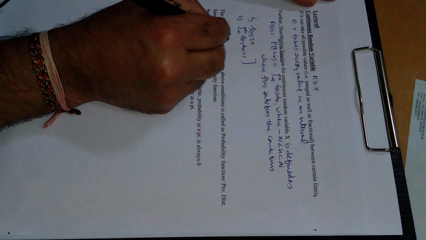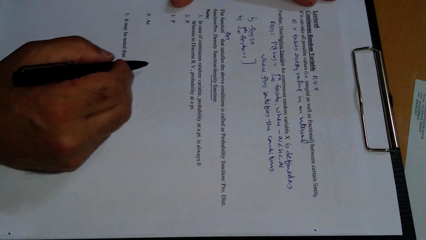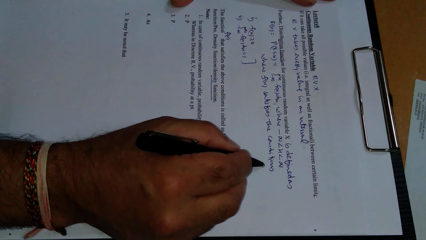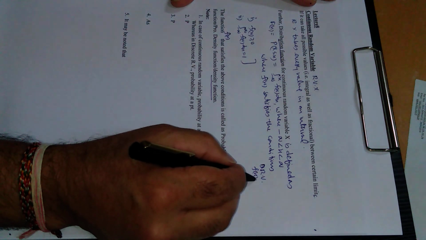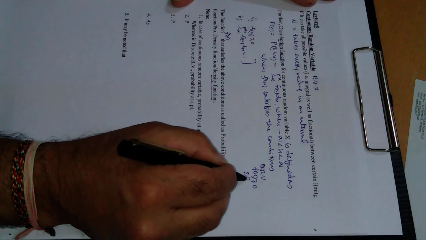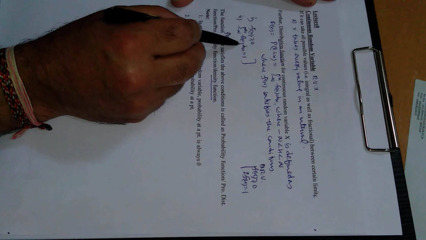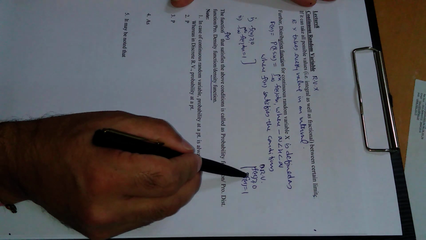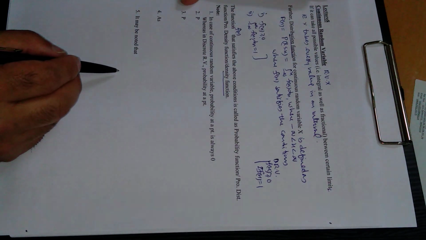The function f of x that satisfies the above two conditions is simply called a density function, as we had discussed in the previous example. The nomenclature is the same, but the conditions are different. In discrete random variable, conditions were: f of x greater than or equal to 0 and summation f of x is equal to 1, whereas in continuous these are the conditions. First condition is the same in both cases, but in case of discrete there is summation, in case of continuous there is an integration, otherwise nomenclature is the same.